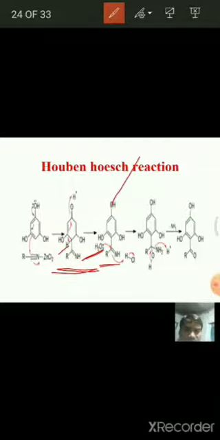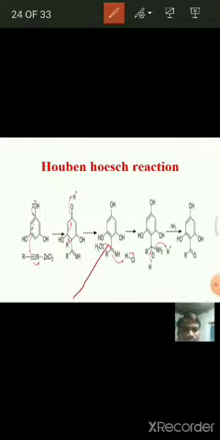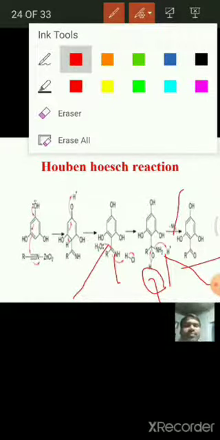See here, this oxygen attacks here, and it becomes, see here, NH2 like this, and with the removal of this H and NH2, NH3 is removed, and we get the aryl ketone here. So, a very simple mechanism. First of all, this is the trihydroxyphenol, and this shifting like this. See here, in this way the bond is formed between the carbon and the aromatic ring.